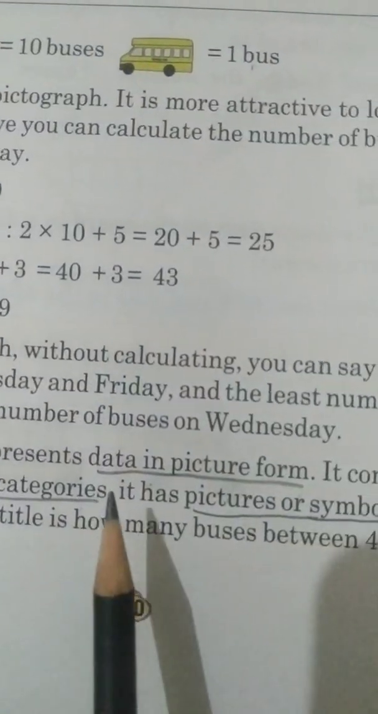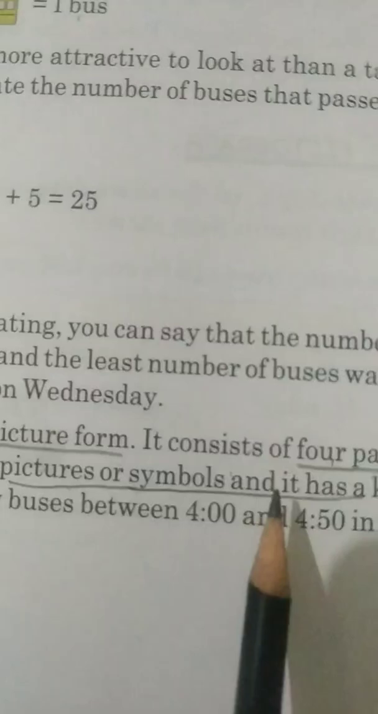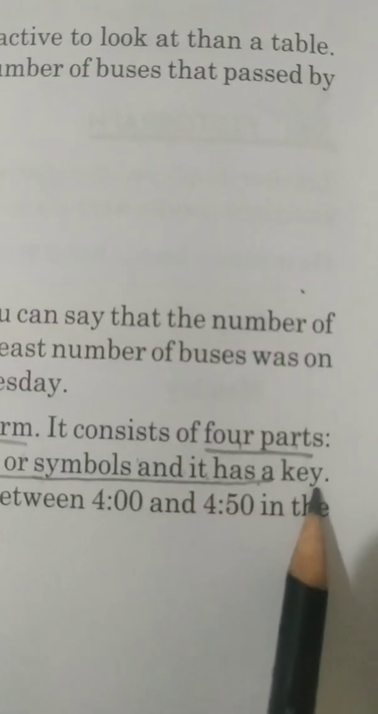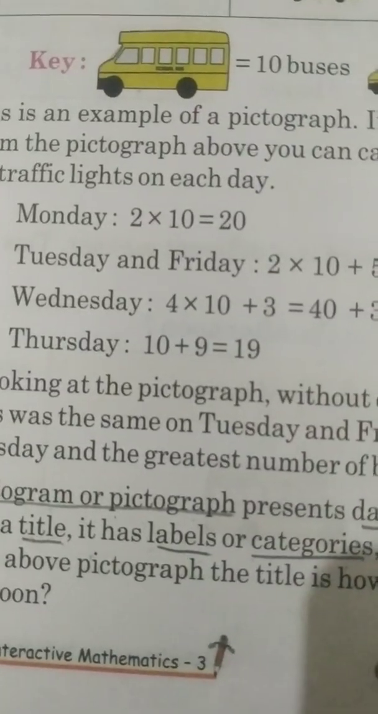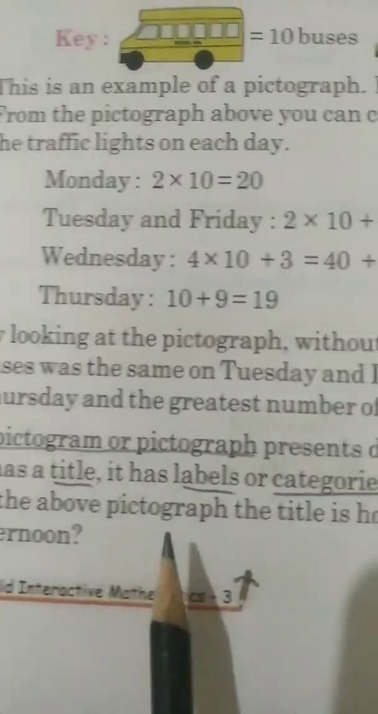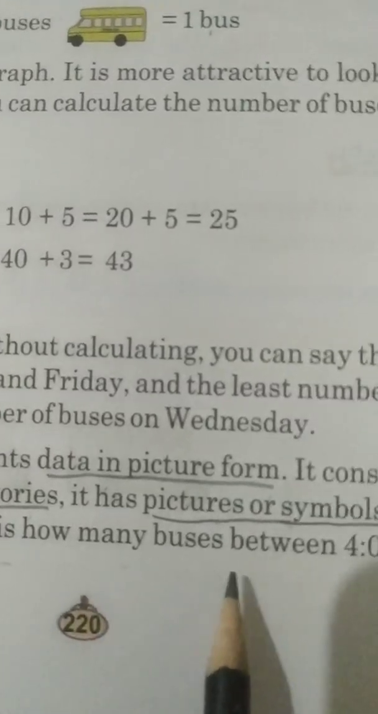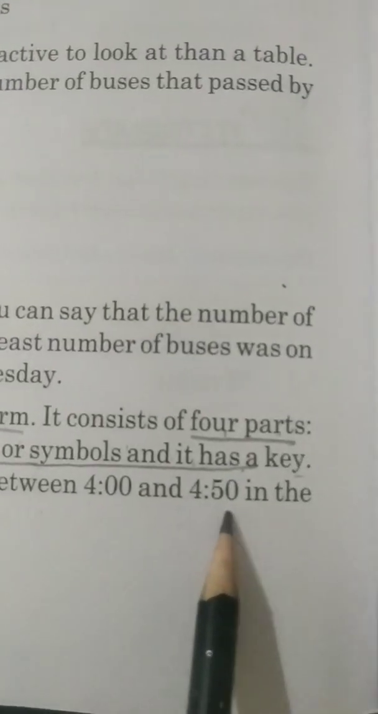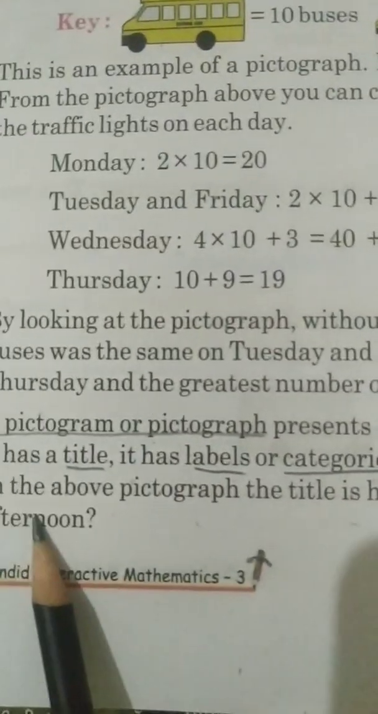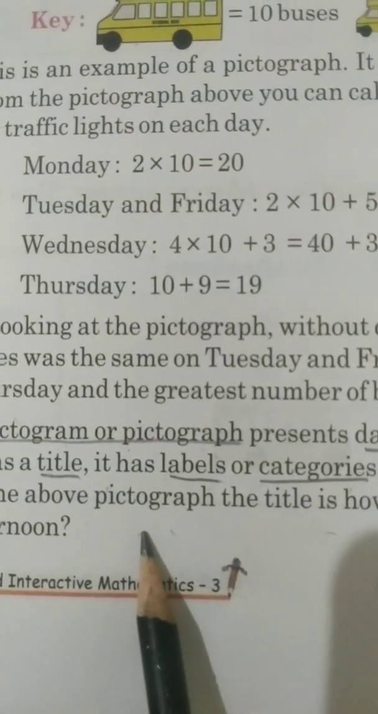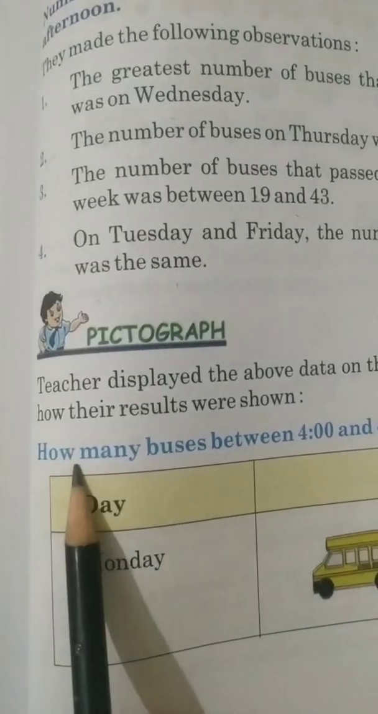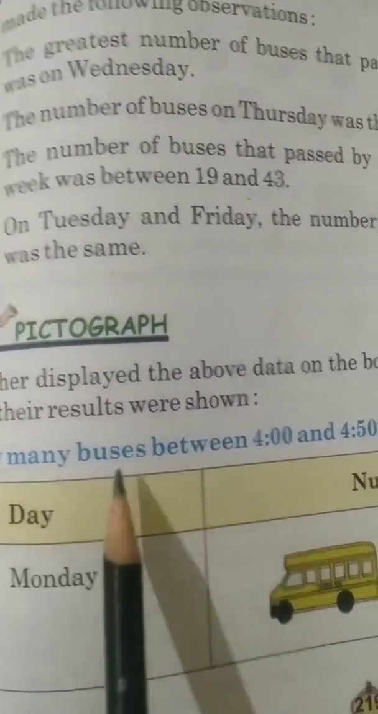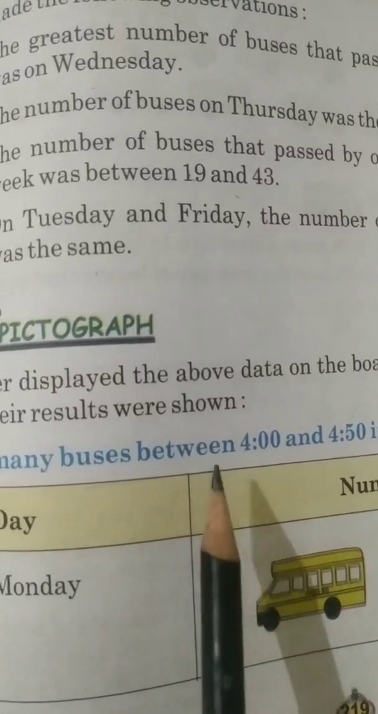Then we have pictures or symbols, and it has a key also, which I already told you what a key is. Okay, children. Now, in the above pictograph, the title is how many buses between 4 and 4:50 in the afternoon. Okay, this is the title of your pictograph. Understood, children? You can see here also, they have given it in a blue line. How many buses? This is the title. Okay. So every pictograph will have a title.